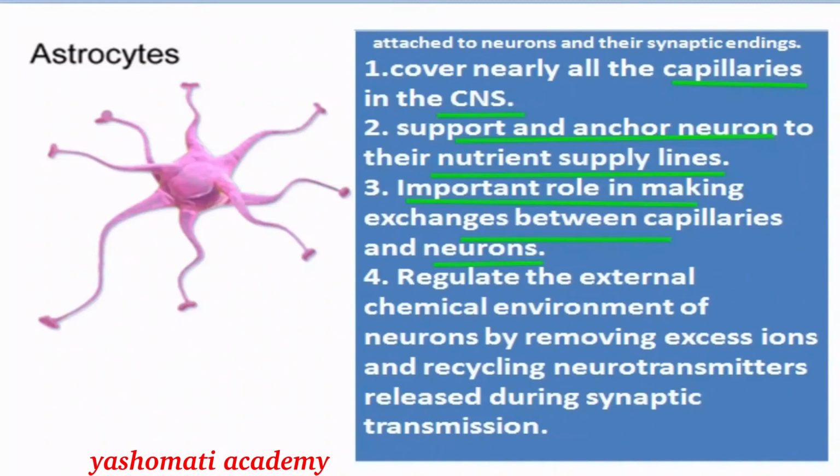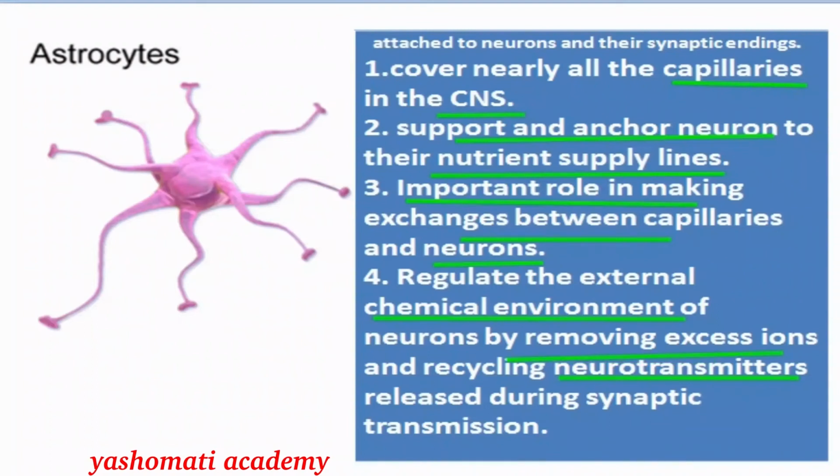They have another important function: they regulate the chemical environment of the neurons, because when neurons release certain neurotransmitters, these neurotransmitters are removed by astrocytes.